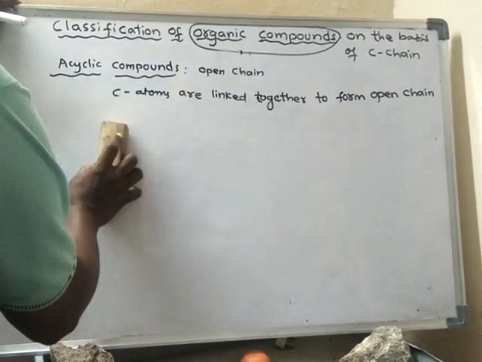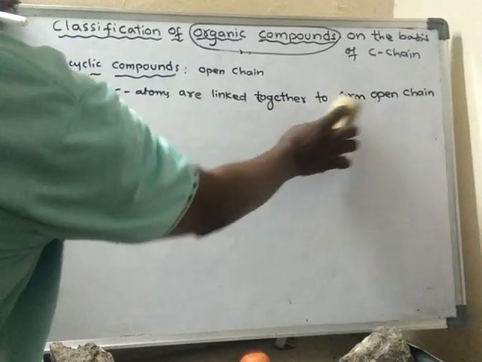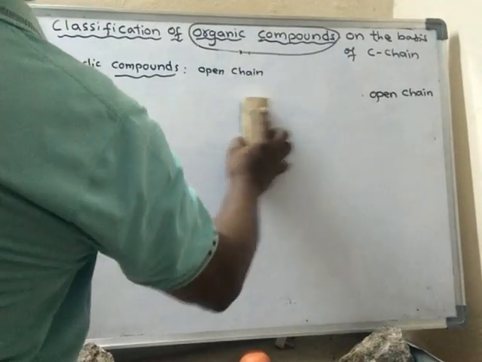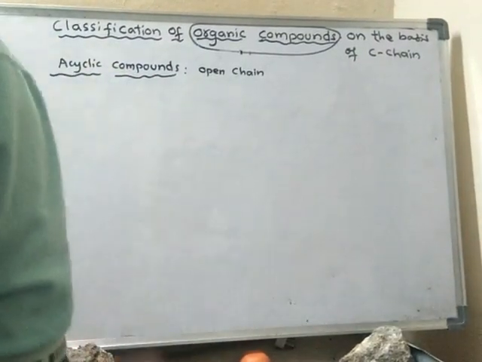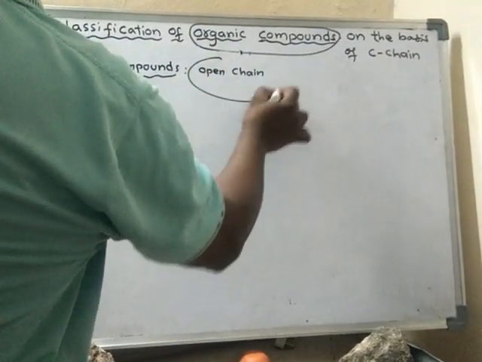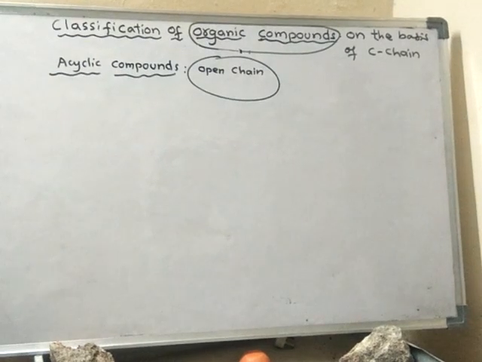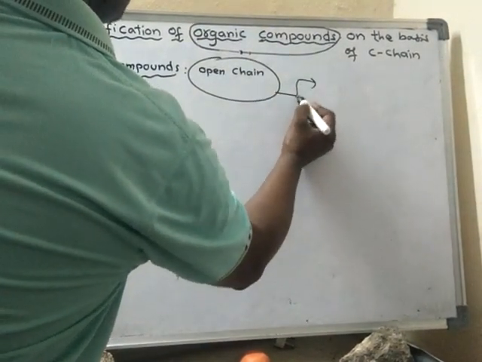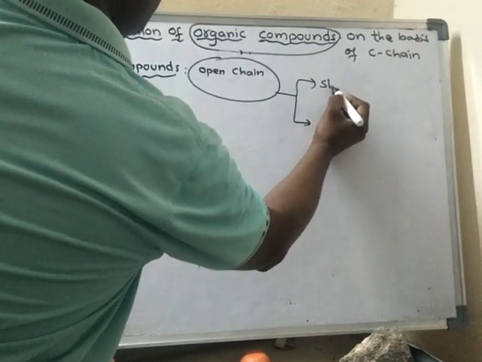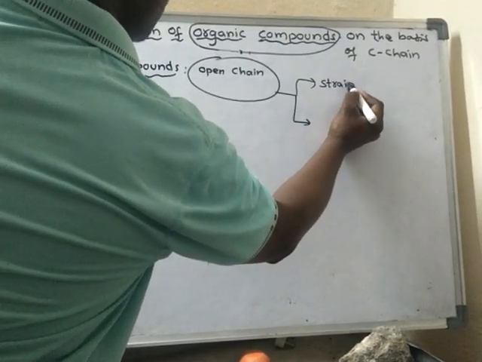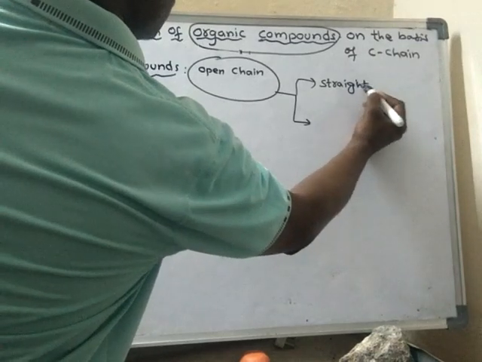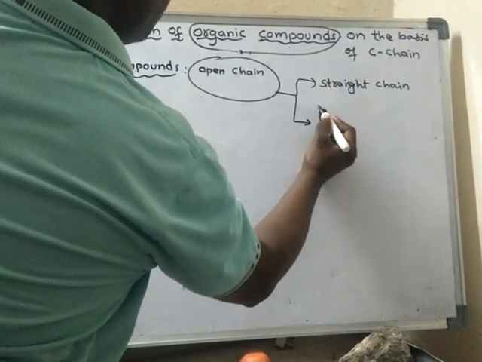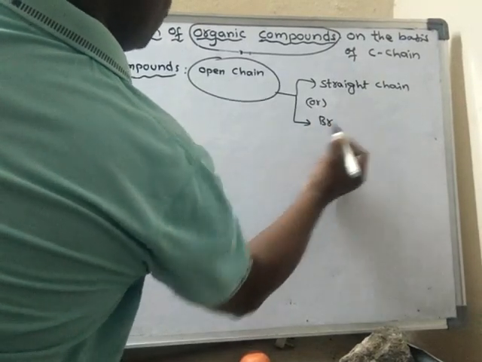In open chain compounds, carbon atoms are linked together to form an open chain. Again this open chain may be a straight chain or a branched chain.